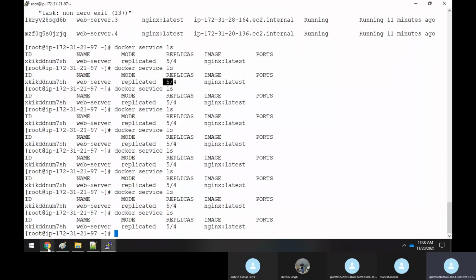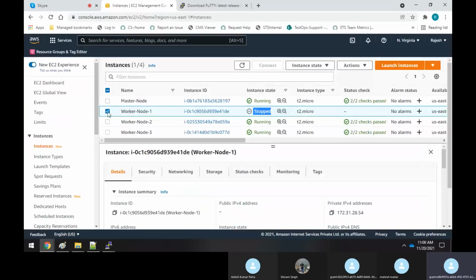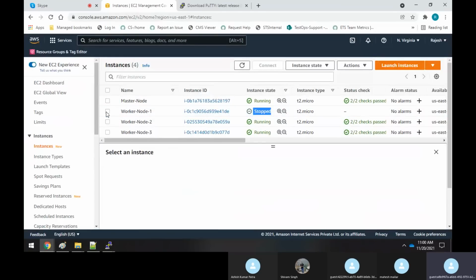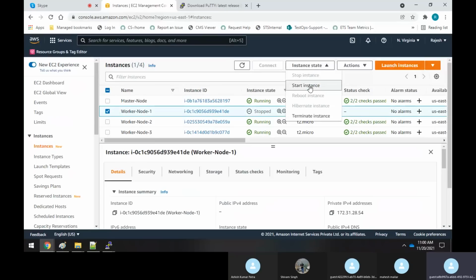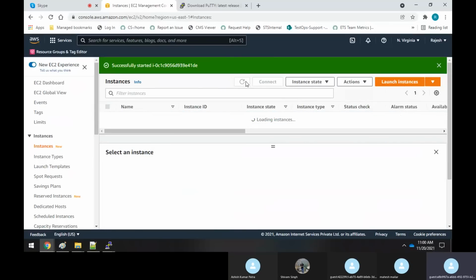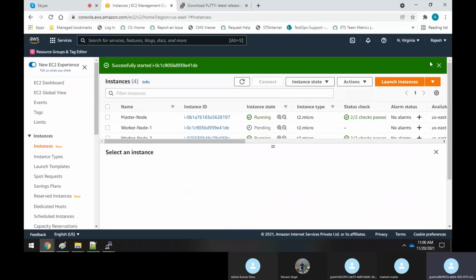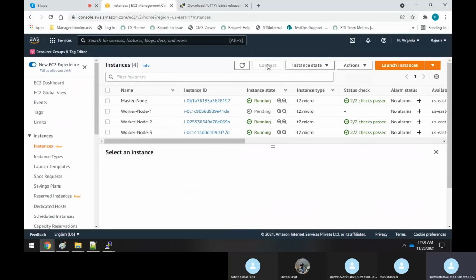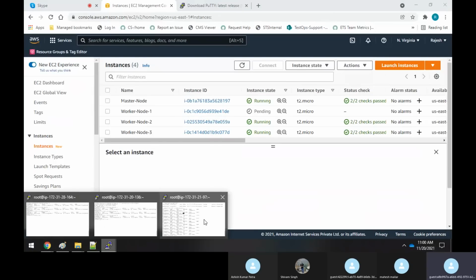Okay. Now what I'll do, I'll come back here. It has been stopped. Let me do one thing. Let me start that machine, let me start that instance. It doesn't mean that if this machine comes up, the container will get moved from the master to the other. It's not like that.